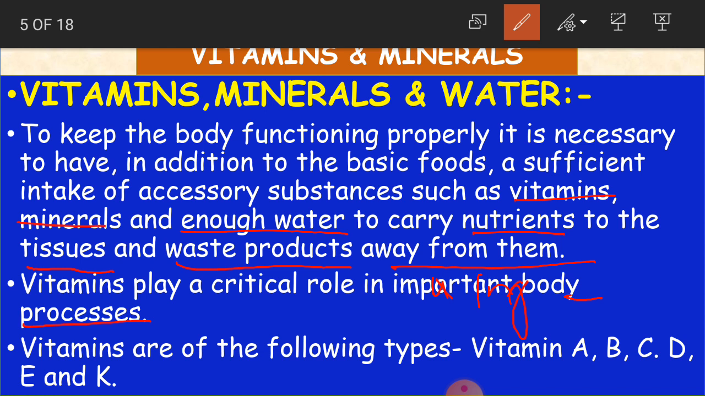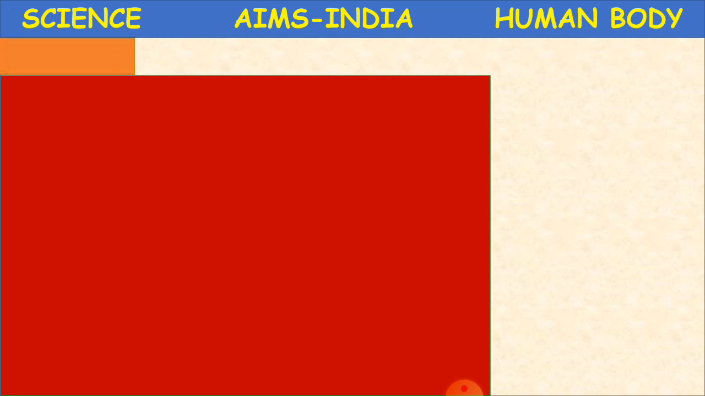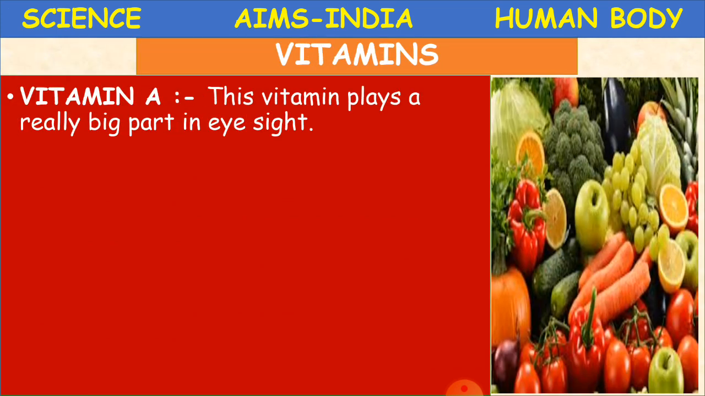And vitamins are of the following types. They are vitamin A, B, C, D, E and K. These vitamins are of so many types. Okay, so what are they? Vitamin A, vitamin B, vitamin C, D, E and K. So let us learn about those vitamins in detail. Clear, children? Are you able to follow? Yes, now. So what is vitamin A?